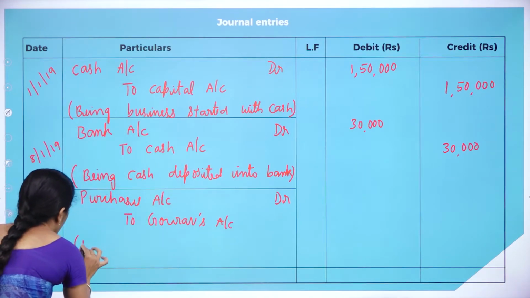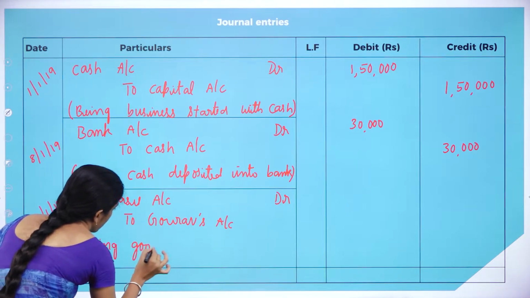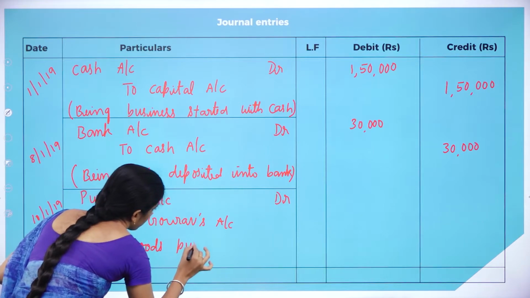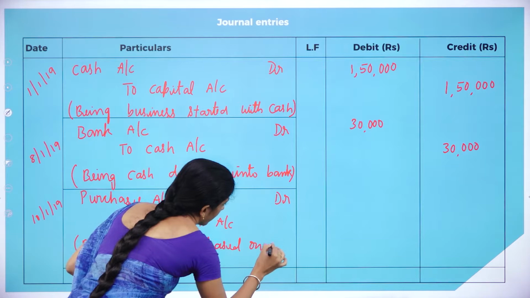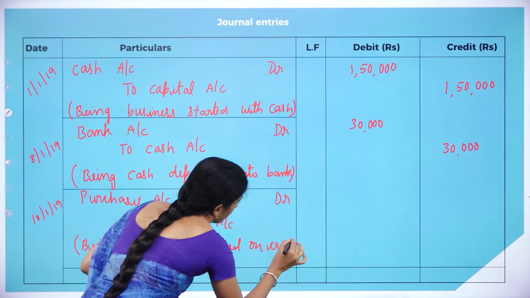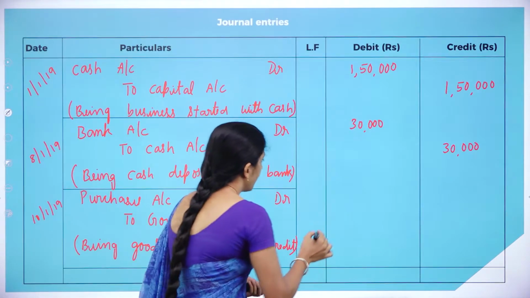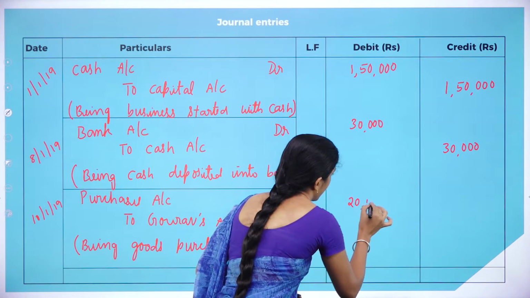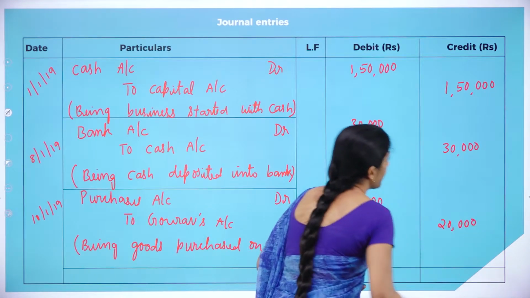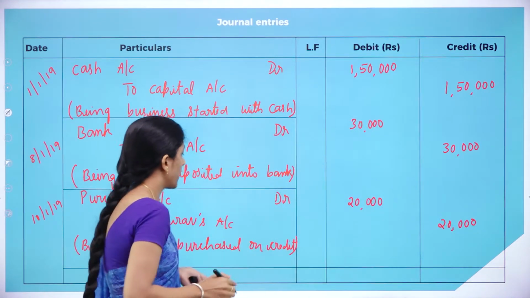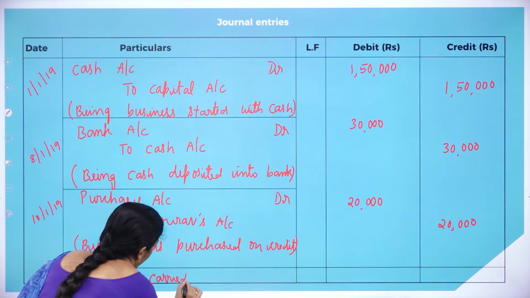What is the narration? Being goods purchased on credit. What is the amount? That is rupees 20,000. So, 20,000 in the debit side and 20,000 in the credit side. Now, we are done with this page. So, what you have to do? You have to carry forward.